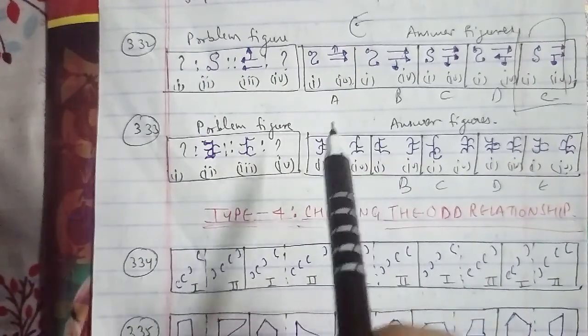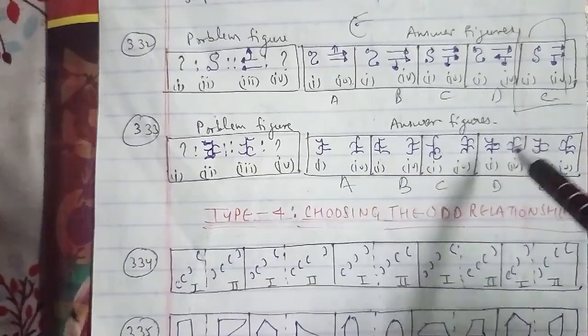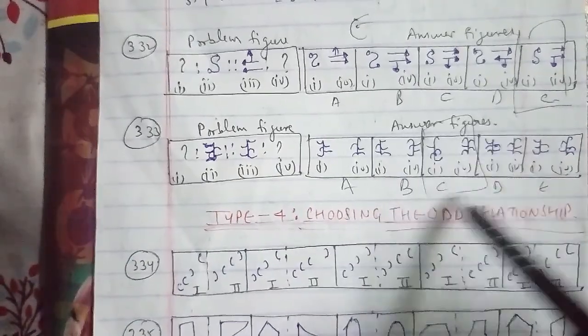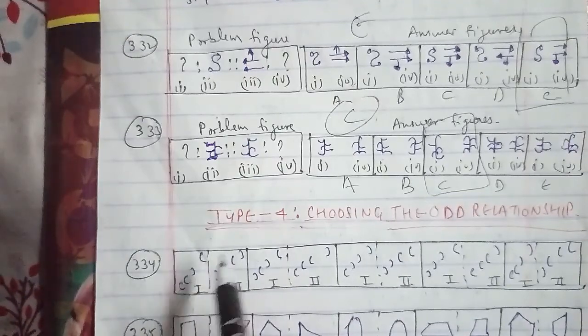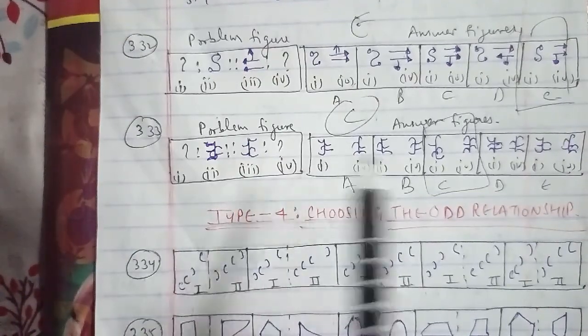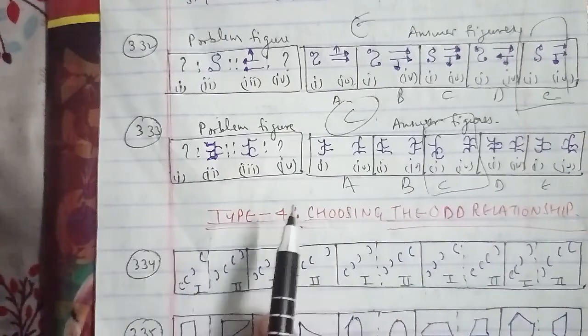So here, in all the pairs except 4, the second is obtained from 1 by rotating the outer part 135 degrees clockwise and the inner figure 90 degrees anti-clockwise. We can say that the right answer is your fourth figure for this question as well.